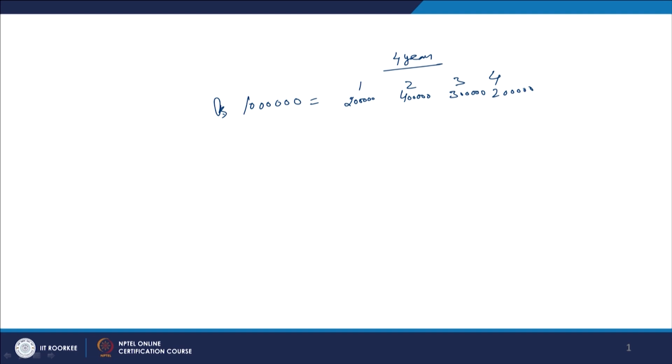So under the non-discounted criteria, the total cash outflow, the investment, is 10 lakh rupees, and this plus this is going to be how much? This is going to be 6, 9 and 11. So we are going to say here the simple 10 lakhs is going to be equal to this amount, which is 11 lakhs. So in this case we are saying that the payback period of this investment of 1 million rupees, 10 lakh rupees, is around 4 years or something less than that, approximately, because the total inflow available over a period of 4 years is 11 lakh rupees.